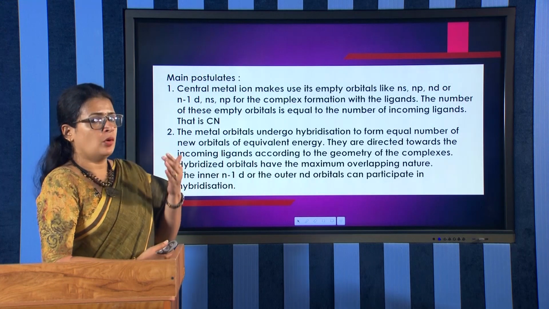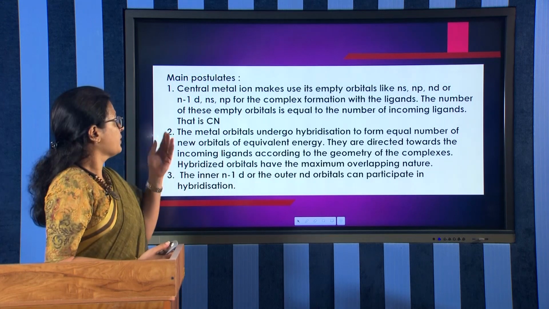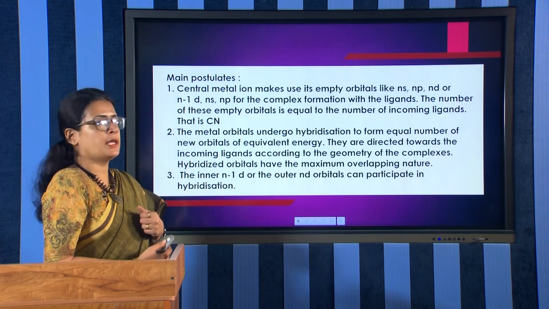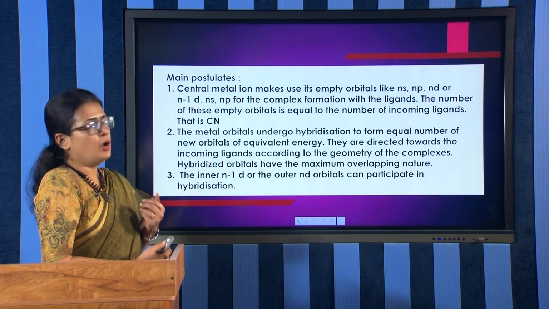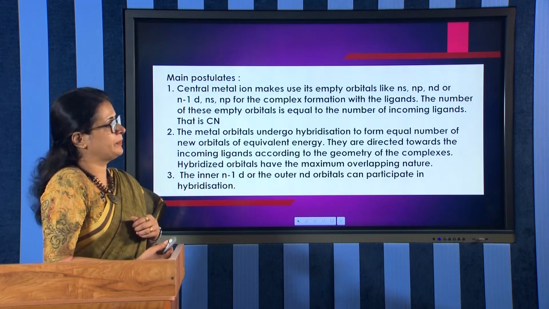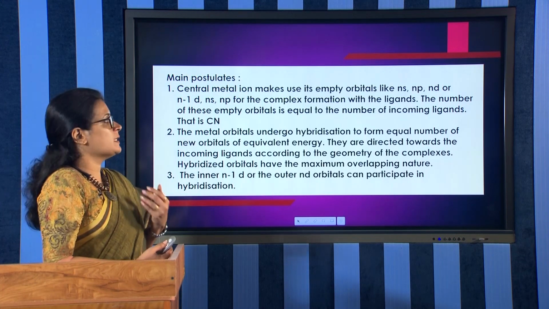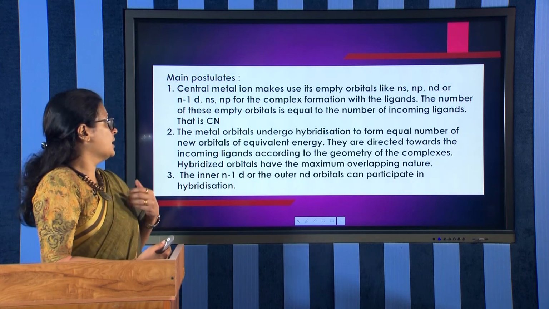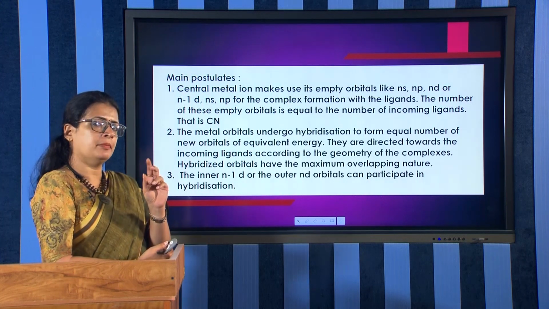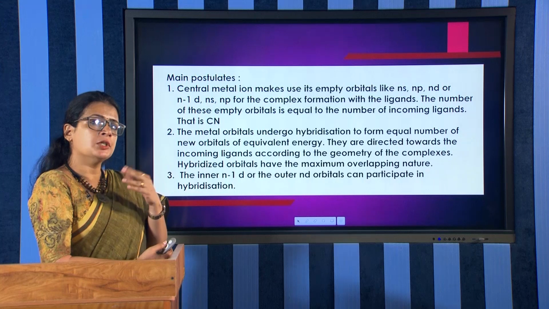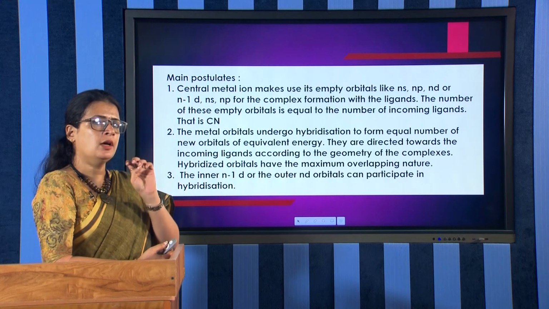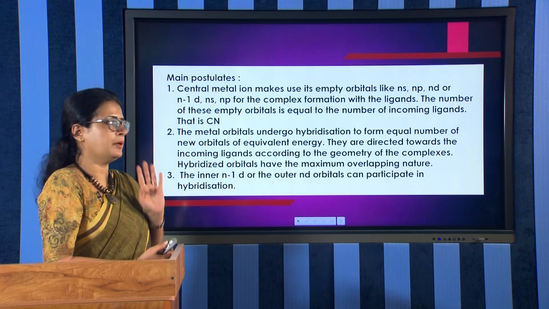And now we have different postulates for this valence bond theory. Number one is that the central metal ion makes use of its empty orbitals like ns, np, nd or (n-1)d, ns, np for the complex formation with the ligands. The number of these empty orbitals is equal to the number of incoming ligands, that is the coordination number. So, the first postulate is that the central metal atom uses its empty orbitals. It may be ns, np, nd or (n-1)d, ns, np.